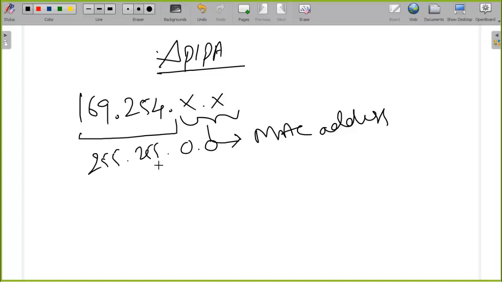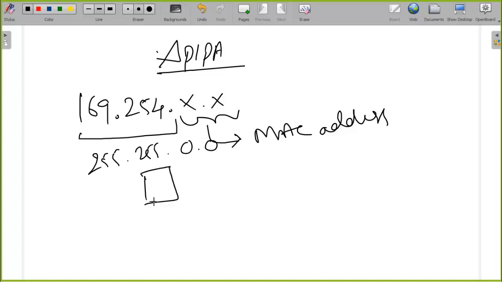APIPA is automatic private IP address. So who assigns this IP address? We know that IP addresses are generally assigned only by DHCP servers, right? But the DHCP server will not assign this particular IP address. These IP addresses are assigned by the PCs themselves. It could be a PC, or a mobile or tablet, whatever it is. If the device is connected to a network, and there is no proper DHCP server configured on the network, then the PC will assign an IP address automatically, and that IP address is called an APIPA address, automatic private IP address.